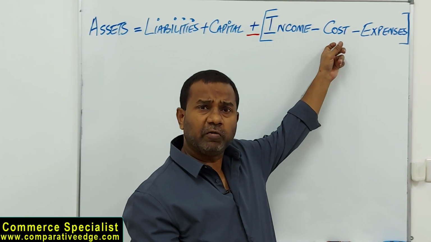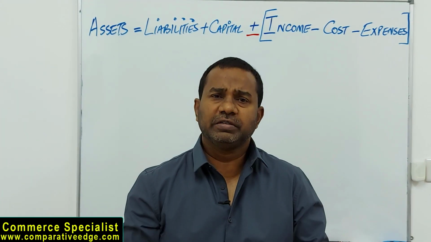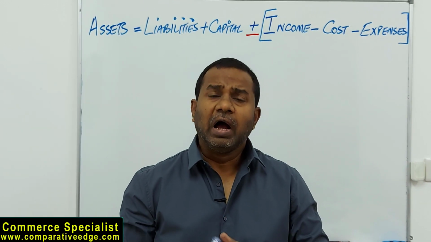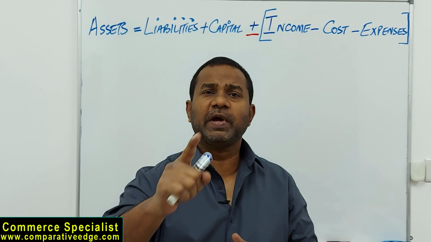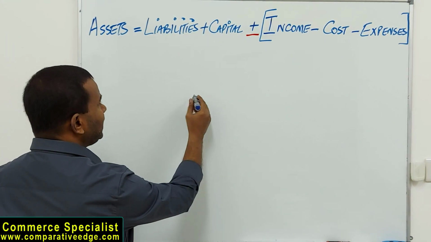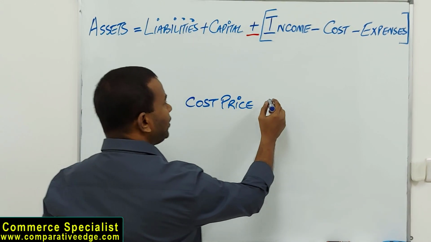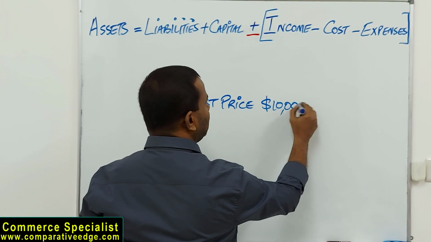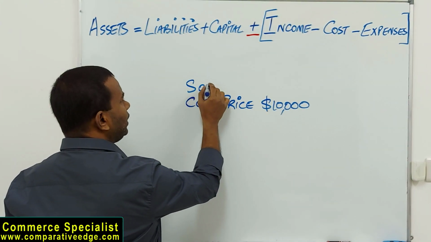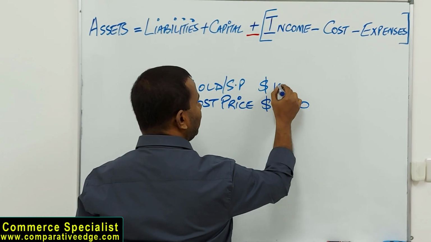Cost is self-explanatory. Let's say the car which I sold to my friend, I purchased it for $10,000. So when I purchased the car for $10,000, that is my cost. I sold it for $15,000, that is my income. Have a look at a numerical example here, ladies and gentlemen. So let's say the cost price. I purchased a car for, let's say, $10,000. The same car which I purchased for $10,000, I sold it to, or you can call it a selling price, to a friend of mine for $15,000.